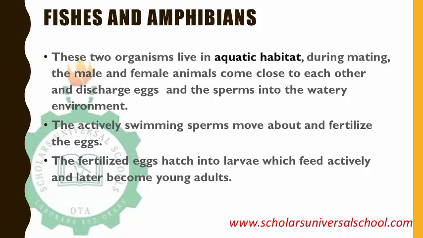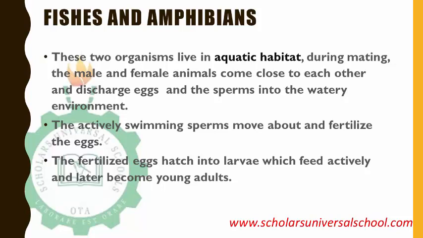As the female is discharging eggs, the male will also spread the sperm on them. So fertilization is usually external. The actively swimming sperm move towards the eggs and fertilize them. When the eggs are fertilized, they hatch into larvae, which feed actively and later become young adults. So we see that fertilization is external.